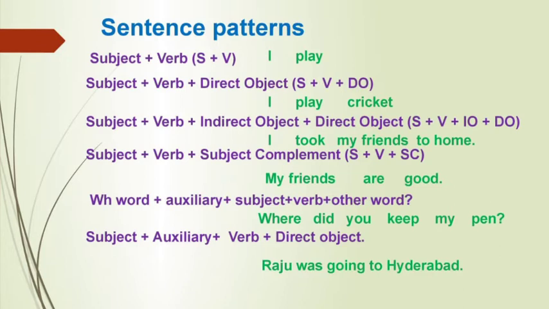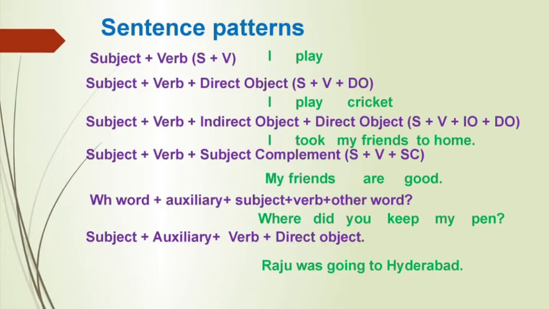Some more examples. What is your favorite dish? When do you go to temple? Who is your English teacher? Last one, subject plus auxiliary verb plus main verb plus direct object. Example, Raju was going to Hyderabad.